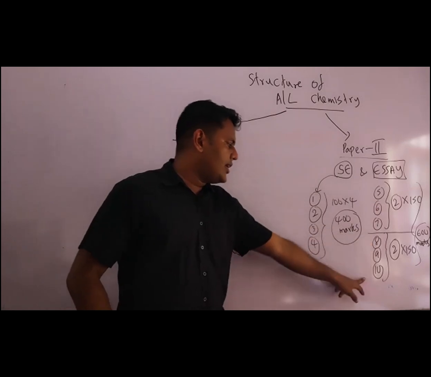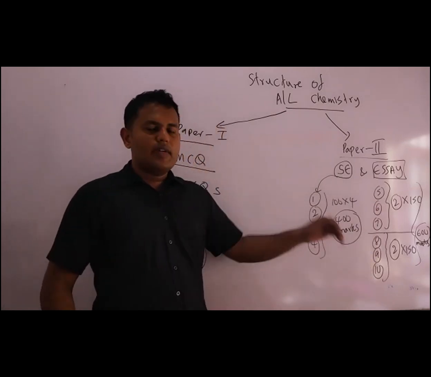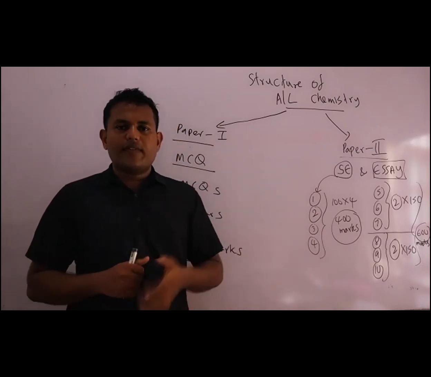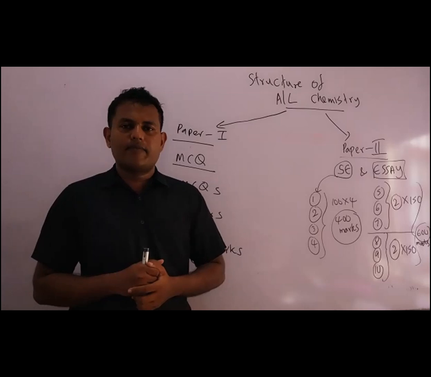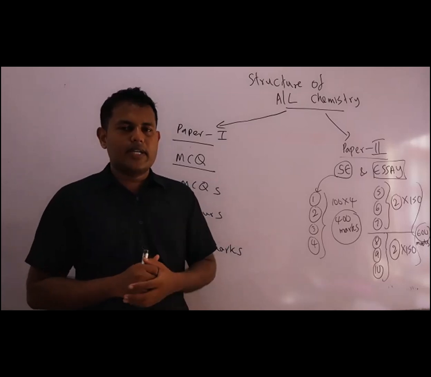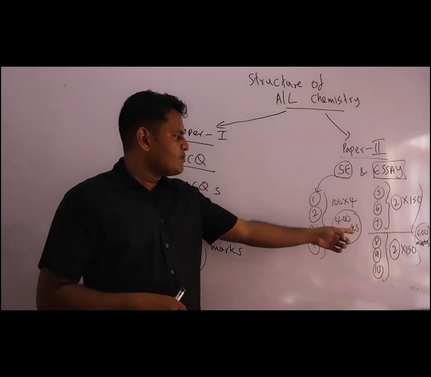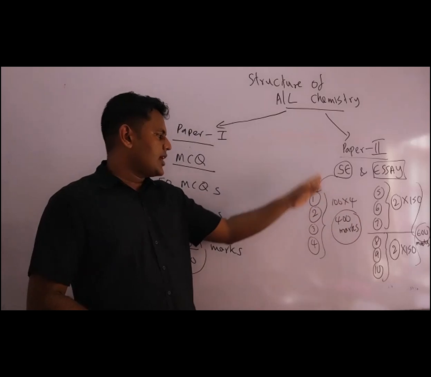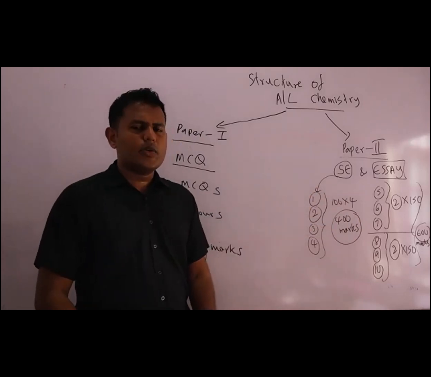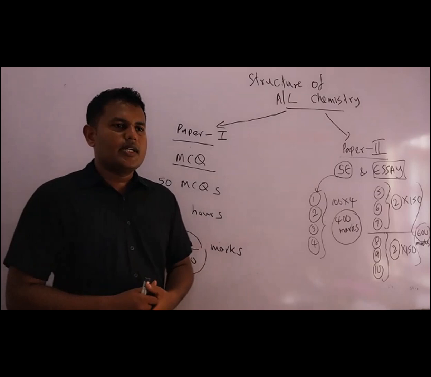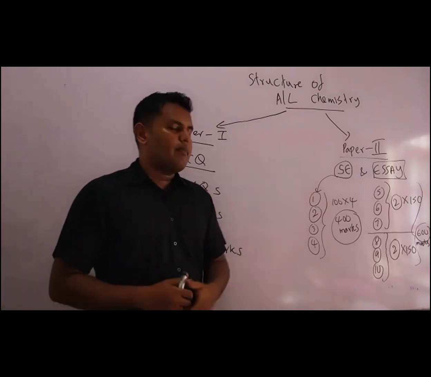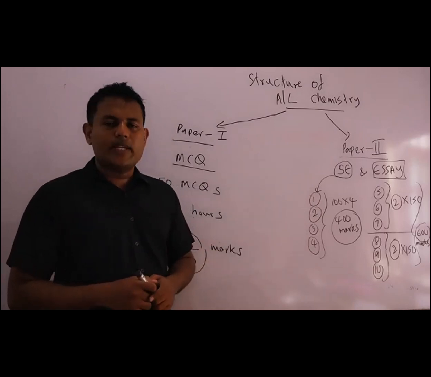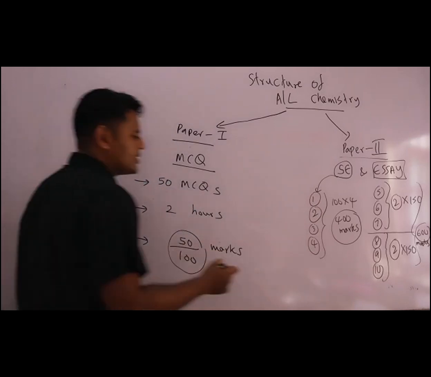So for 8, 9, 10 also, we do only 2 questions. In the marking procedure, for an essay question you'll be getting 150 marks. So 150 plus 150 into 4, it is 600 for the essay paper. For the structured essay paper, that's 400. You can skip 2 questions in the essay paper. So altogether, in your paper 2, the total marks will be 1000.